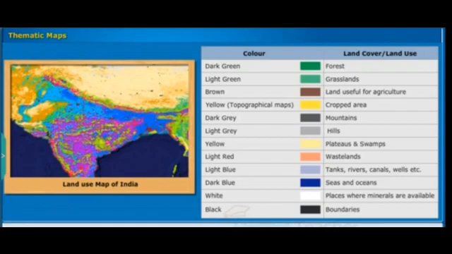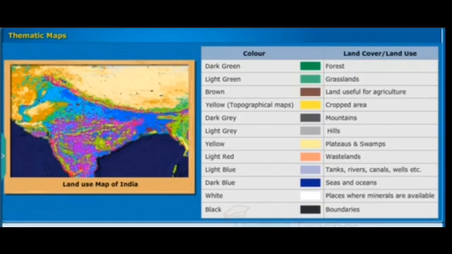Land use maps show the use of lands. Suppose in a village, some parts of the land are utilized for raising food crops, while some other parts are for residential purposes. In a land use map, different kinds of symbols, colors, and patterns are used to show different purposes of land usage. The table on screen shows the color code used to represent the land cover and land use in maps.